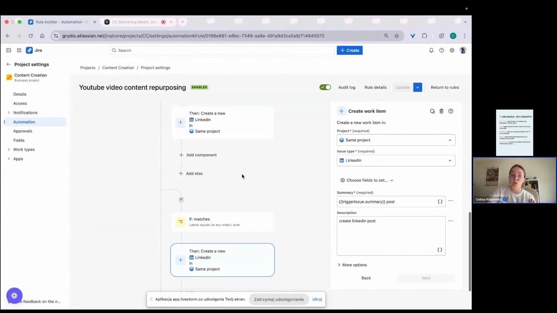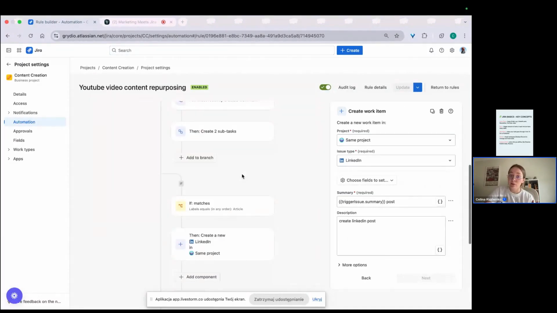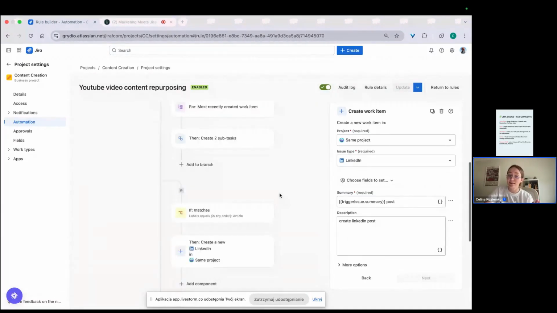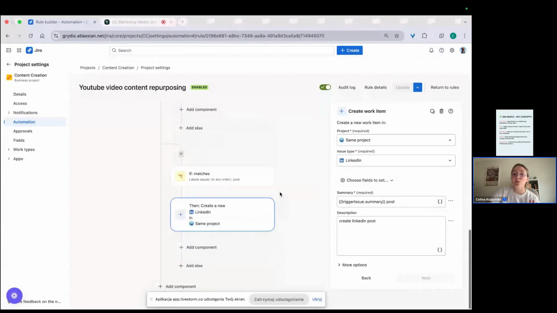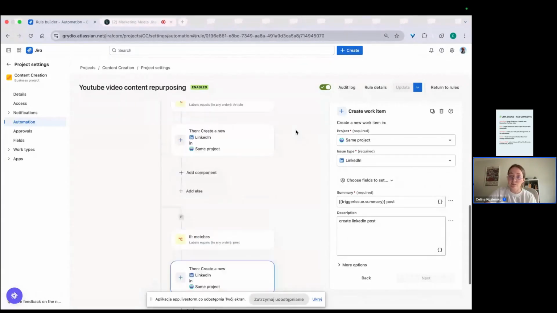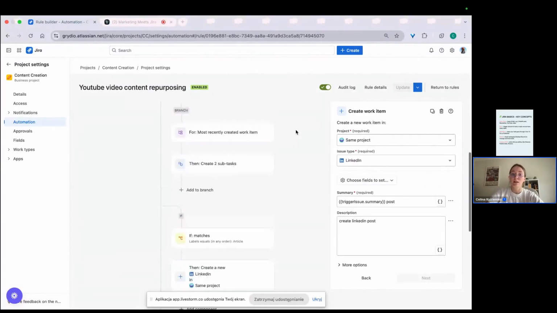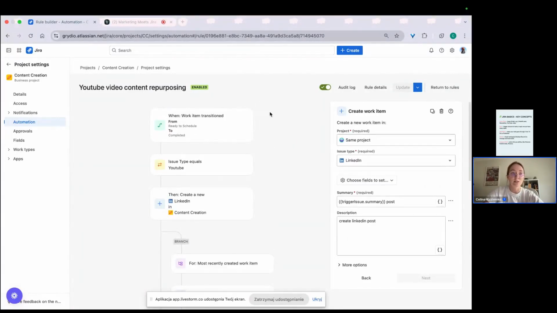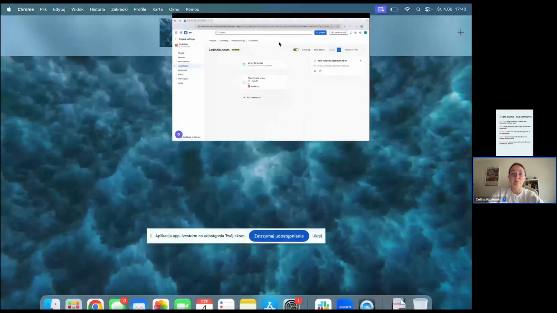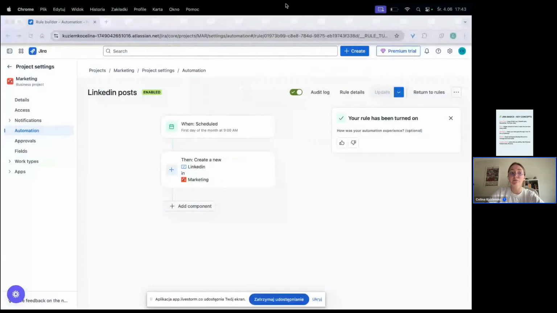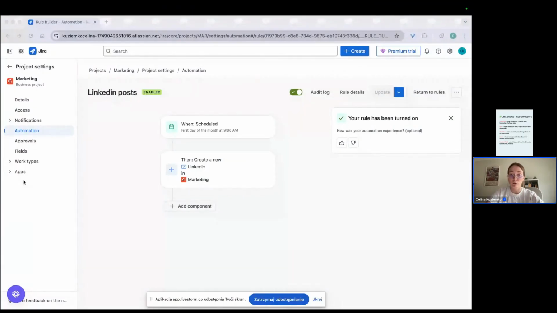So yeah, automation can be really powerful. This one, as you can see, is longer than ours, but to be honest, it can be very logical. So just try your own, try what you need, and if you ever need help, just reach me out. Okay, I think that's it. I think this is all you need to know right now.